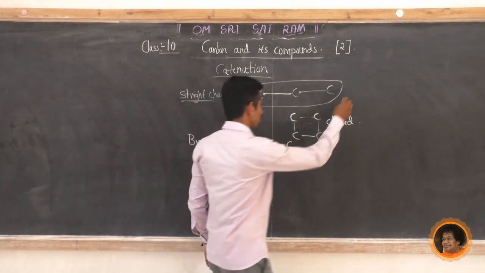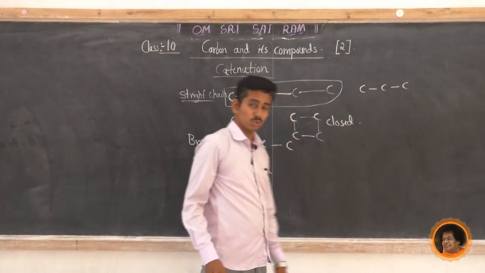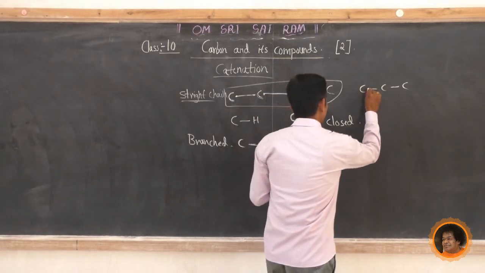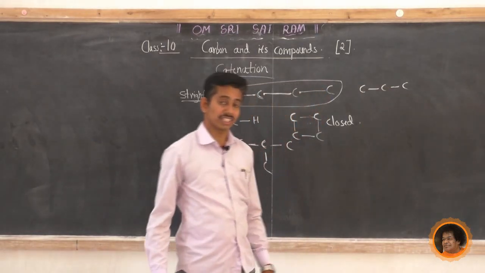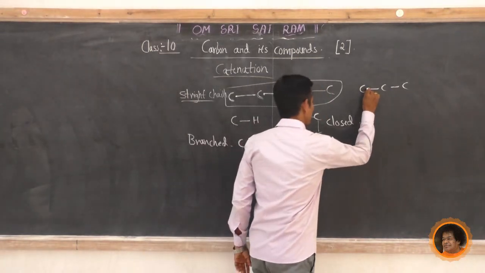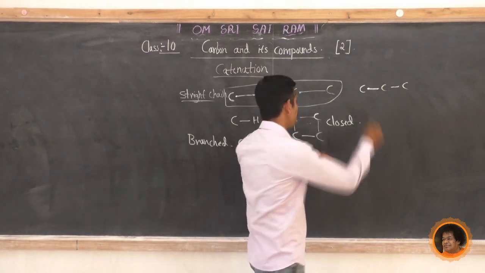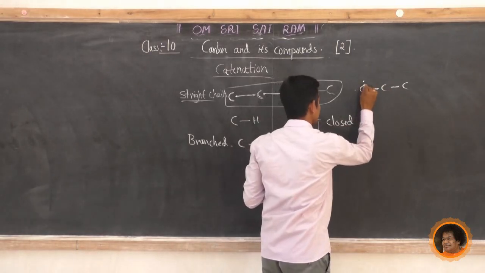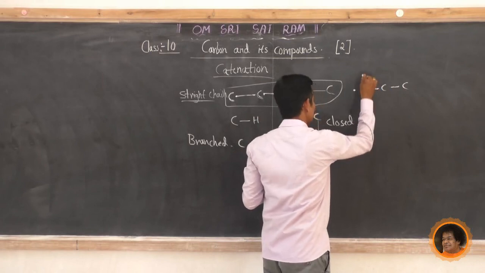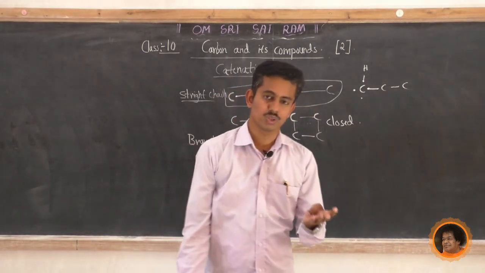Another example, just look at this. Carbon bonds through covalent bond to form a chain. How many valence electrons are present in carbon? You know that it is 4. Now one is bonded with the valence electron of another carbon. How many electrons are now available for this first carbon? 1, 2, 3 and 4. Now this bonds with other atoms like hydrogen, nitrogen.